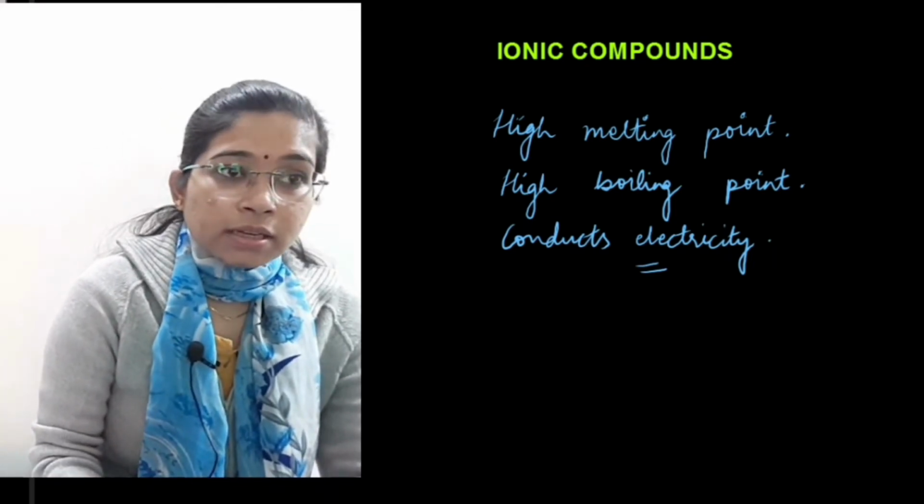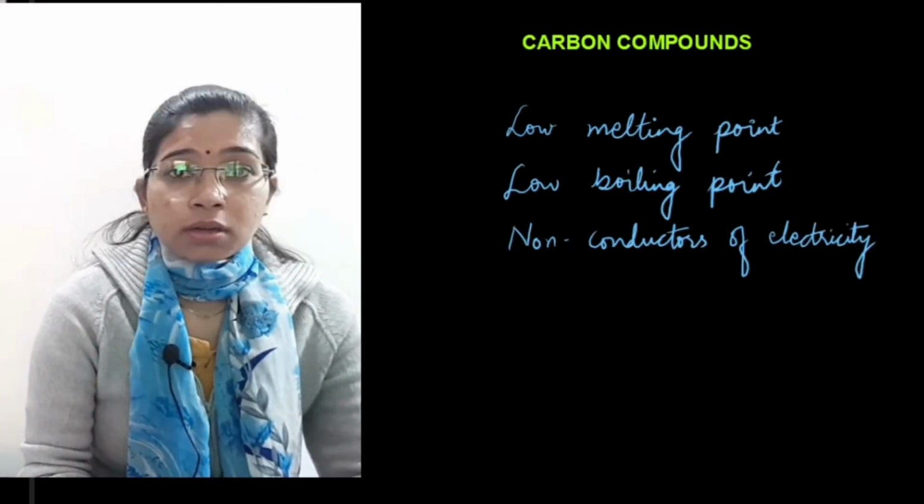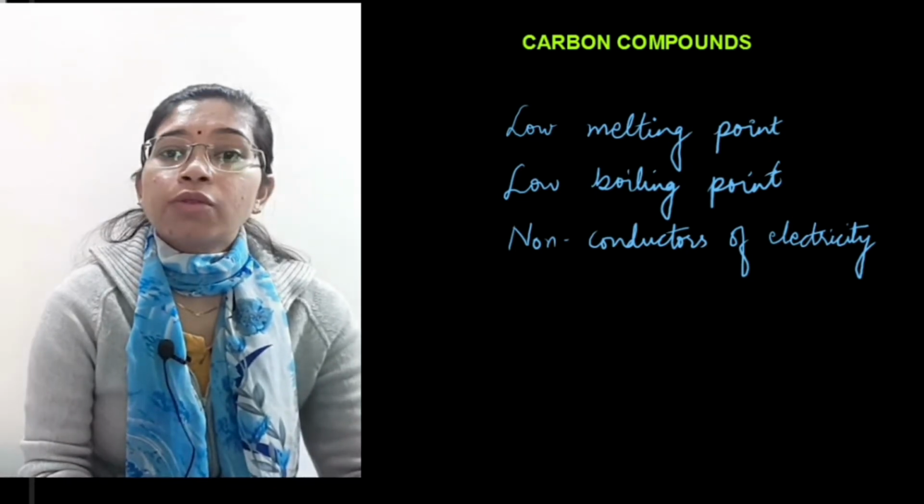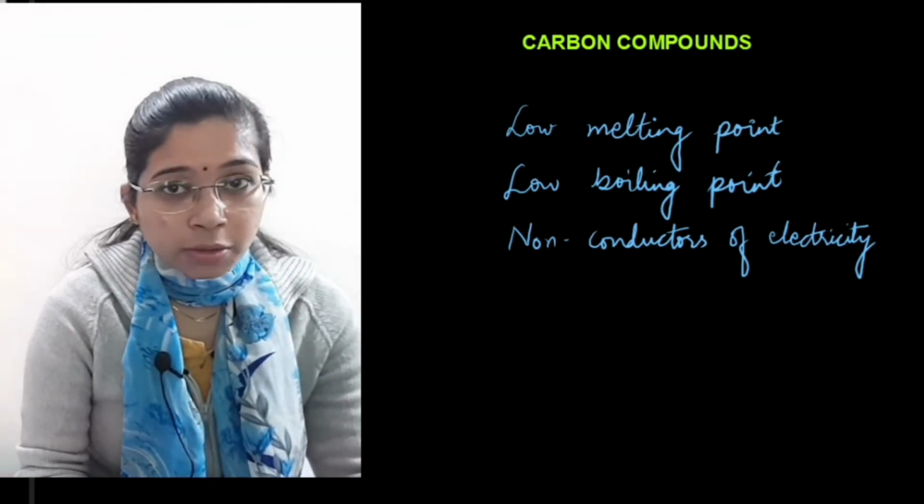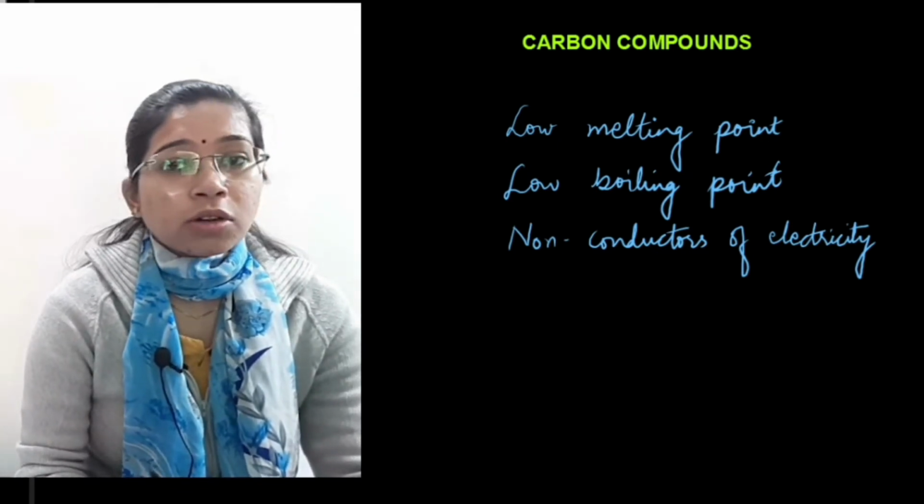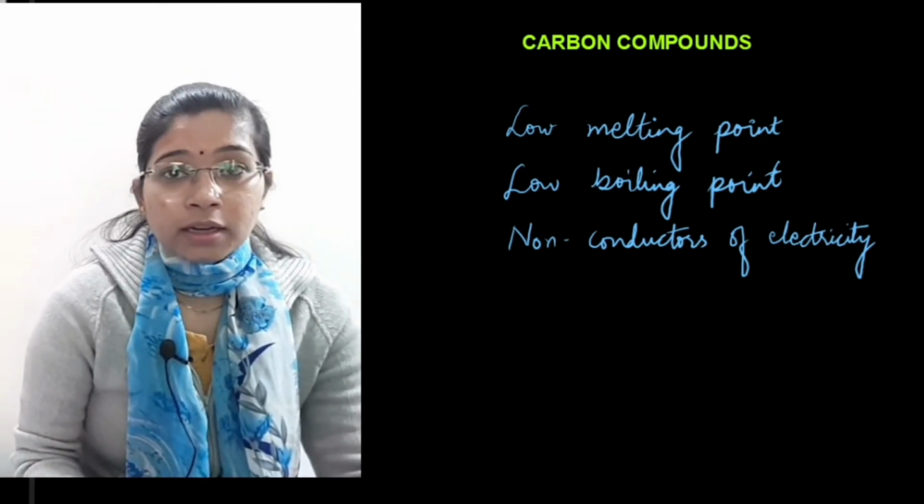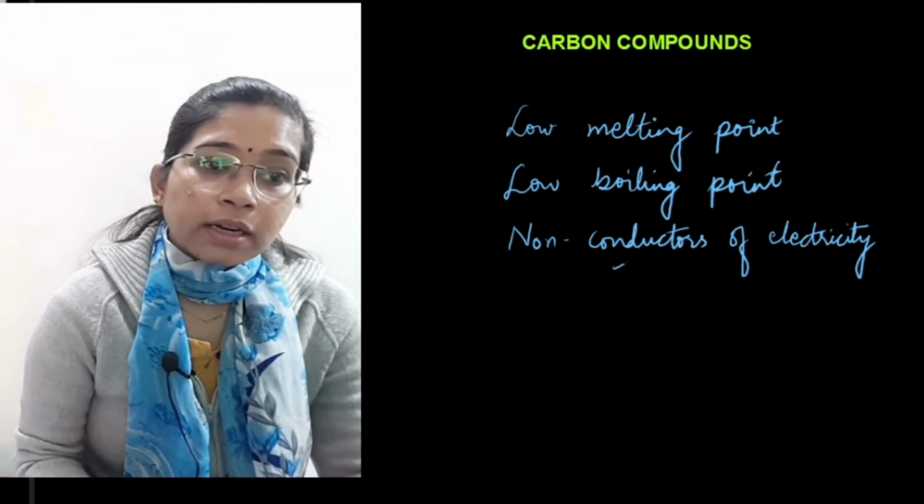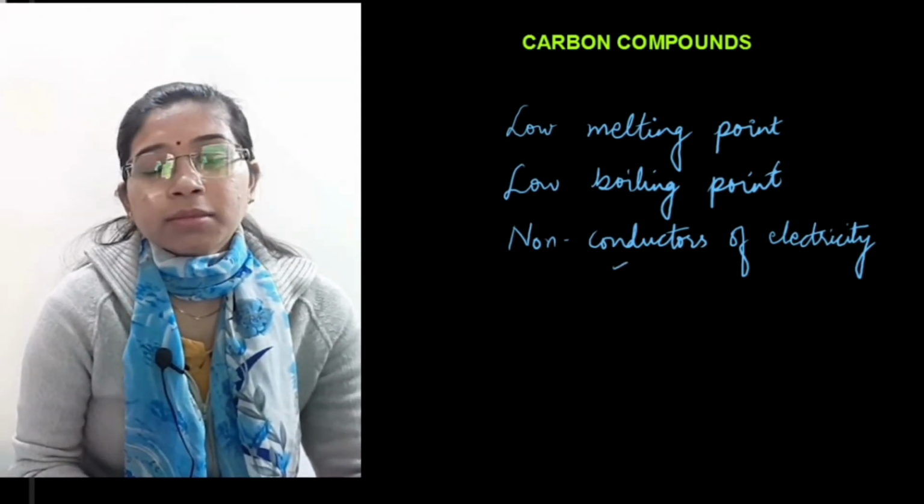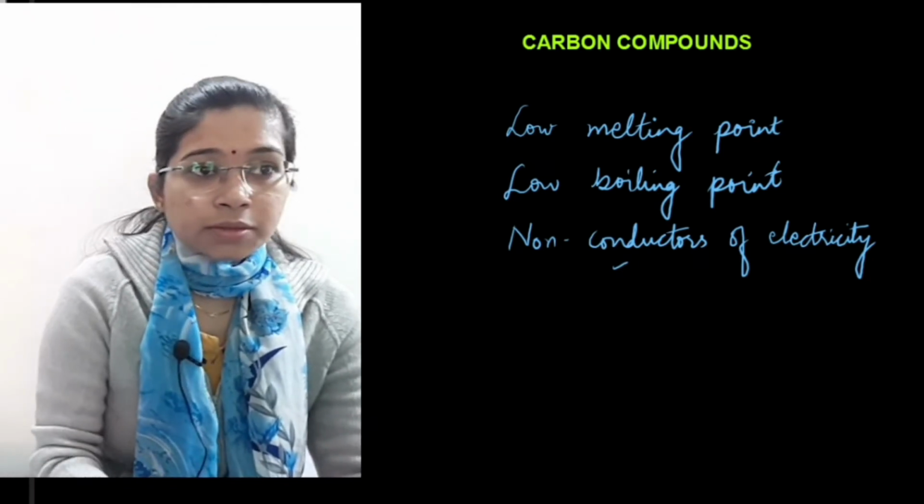Now let's see carbon compounds, means those compounds in which the covalent bonds are forming. They have low melting point, low boiling point, because the force of attraction is not that strong, right? And they do not have any ions forming. That is why they do not conduct electricity. So you can call them non-conductors, right?